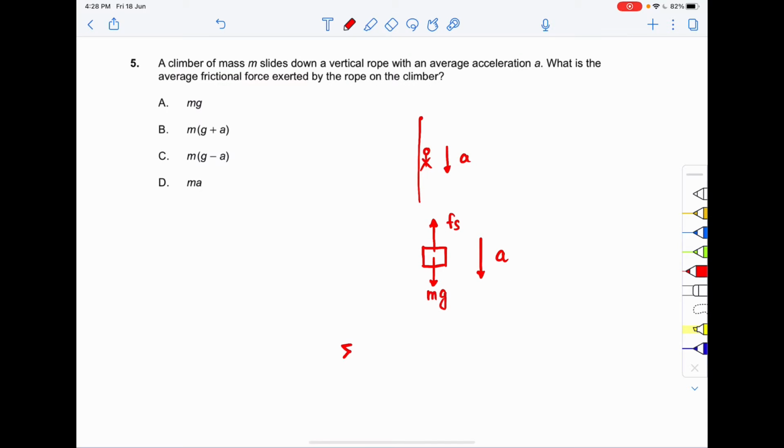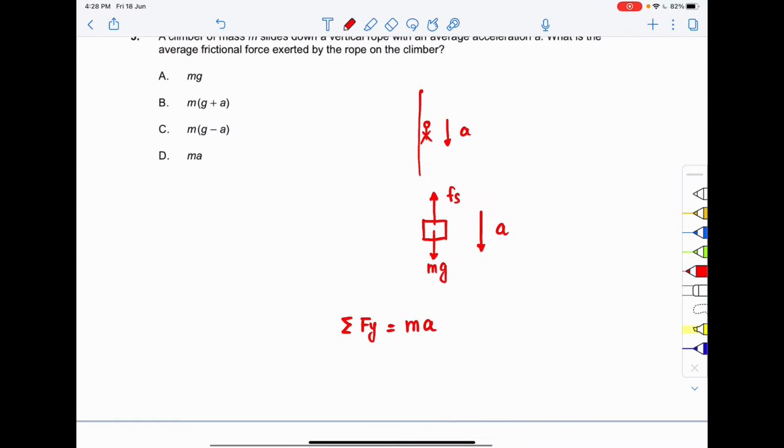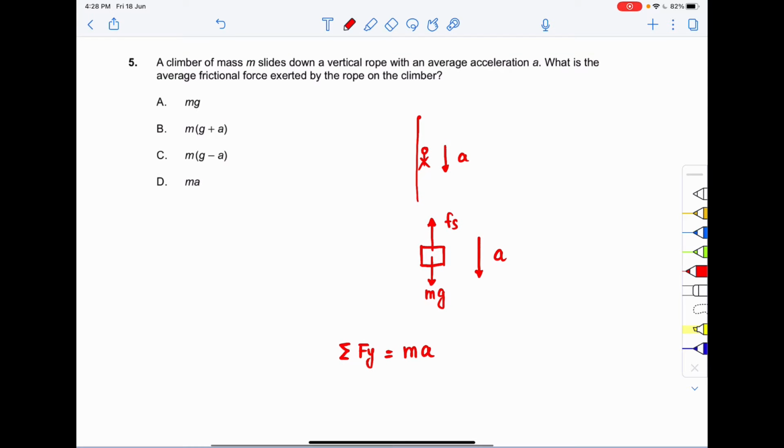Now applying the summation of net force along the y axis, this will be equal to mass into acceleration, Newton's second law. What is the net force along the y axis? mg is acting downward, and fs, the frictional force, is trying to resist, so the net force will be mg minus fs.